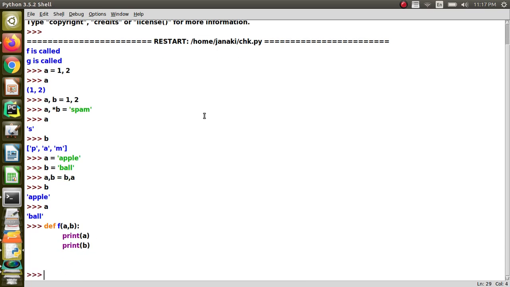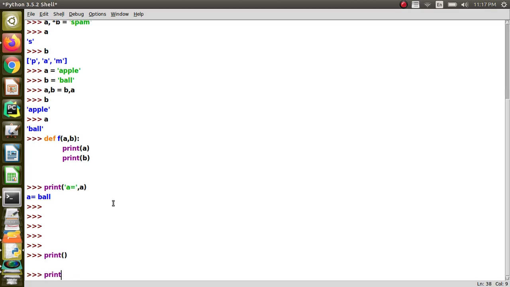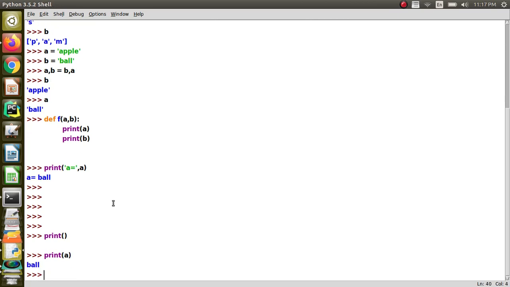That we already know. But the point here is, when we are using the print function, we can print A is equal to, right? I can say like this. Okay. Similarly, the same print I can use without any arguments also, and print we can use with only one argument also, or I can say A is equal to, then the value of A is getting printed, B is equal to, then B is getting printed, and so on, right?